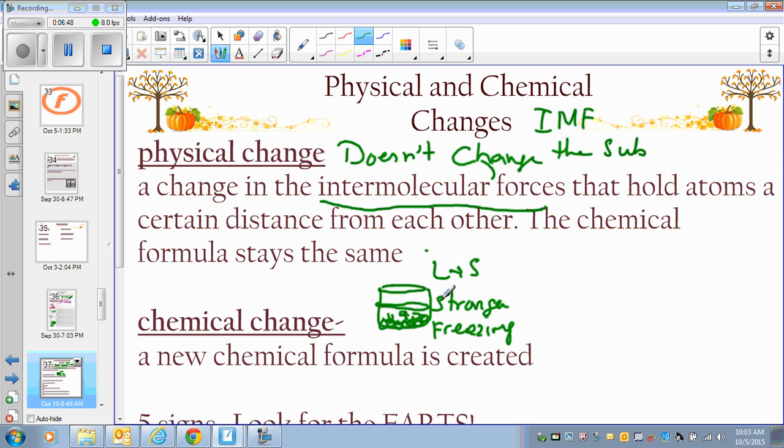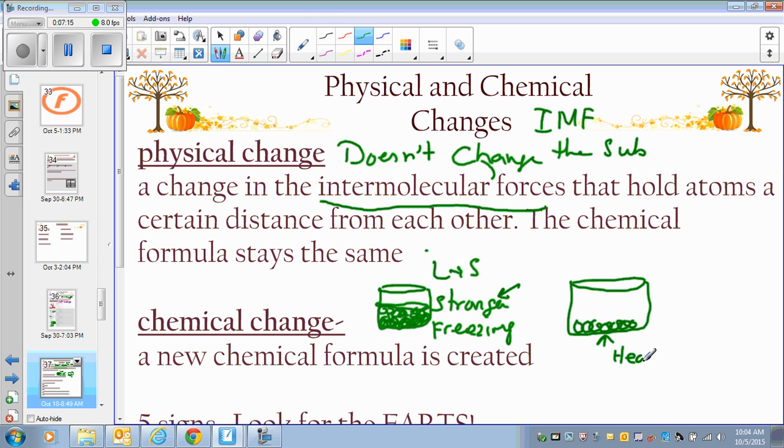So as you're freezing it, the intermolecular forces are going to get stronger because you're lowering the temperature. As you lower the temperature, the kinetic energy goes down. As the kinetic energy goes down, the particles will settle down, close together, and they hold each other strongly, so they turn into a solid. And that's called freezing.